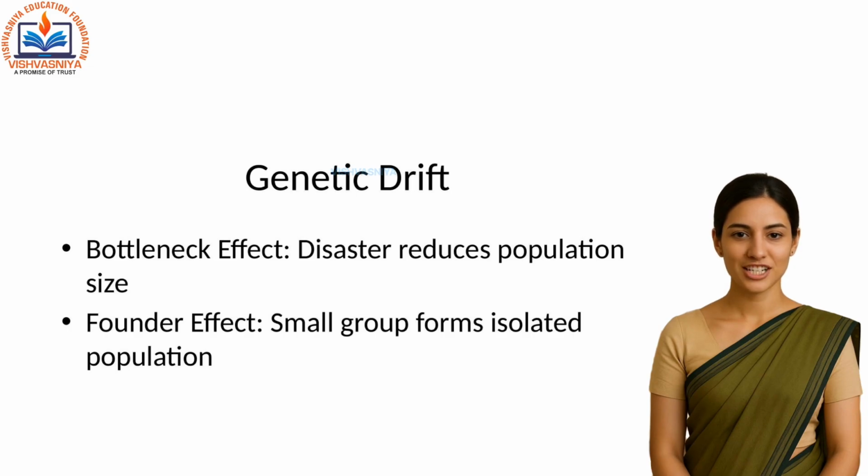Let's explore genetic drift in more detail. The bottleneck effect happens when a natural disaster reduces population size. The survivors may have a different gene pool. Example, cheetahs have very low genetic diversity due to past bottlenecks.